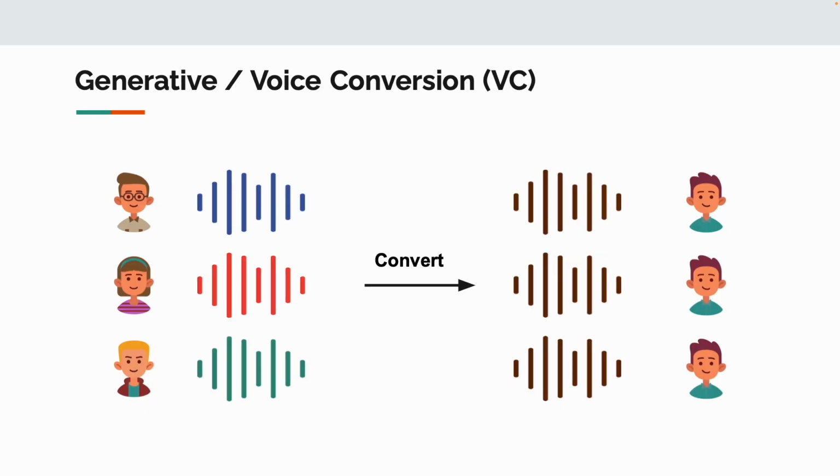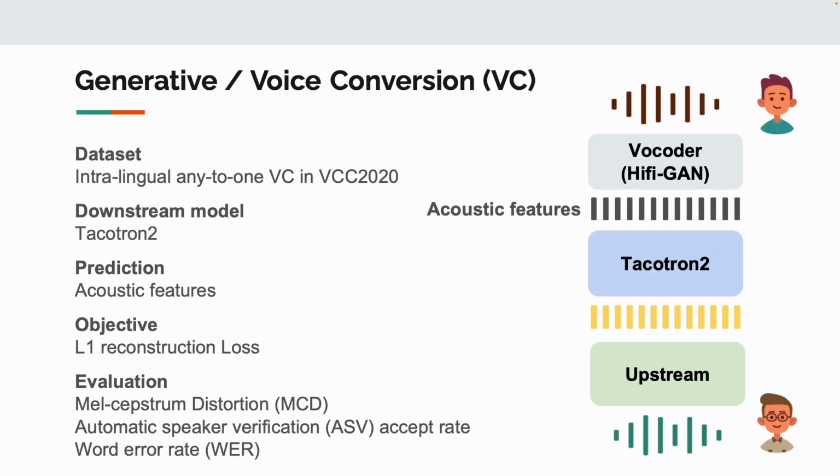For the generative tasks, we first include voice conversion (VC). It aims to convert speech from an arbitrary speaker into a given one, while keeping the content unchanged. In SUPERB-SG, we conduct voice conversion under the any-to-one setting and evaluate the speaker transferability and generalizability. We use the intralingual any-to-one VC dataset in Voice Conversion Challenge 2020 and use Tacotron 2 as our downstream model.